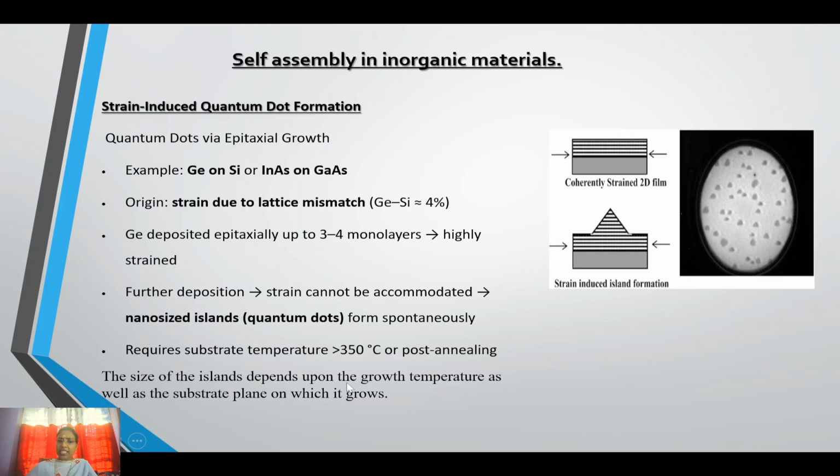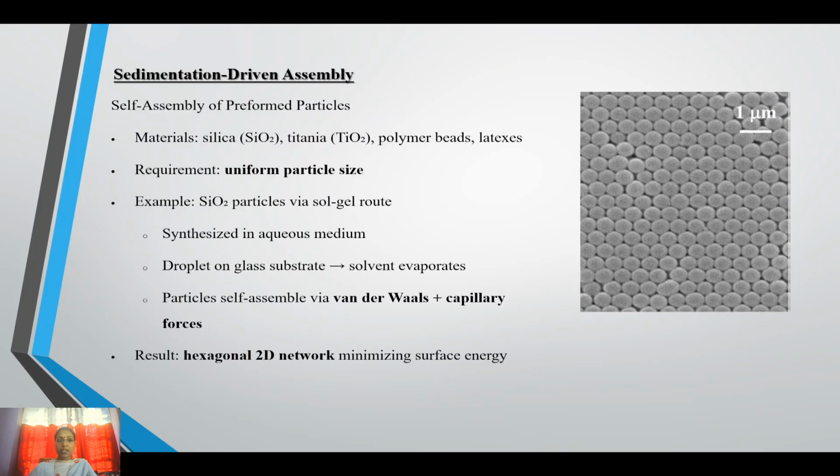The size of the islands depends upon the growth temperature as well as the surface plane on which it grows. As the temperature is increased, the size of the island will vary according to the temperature.